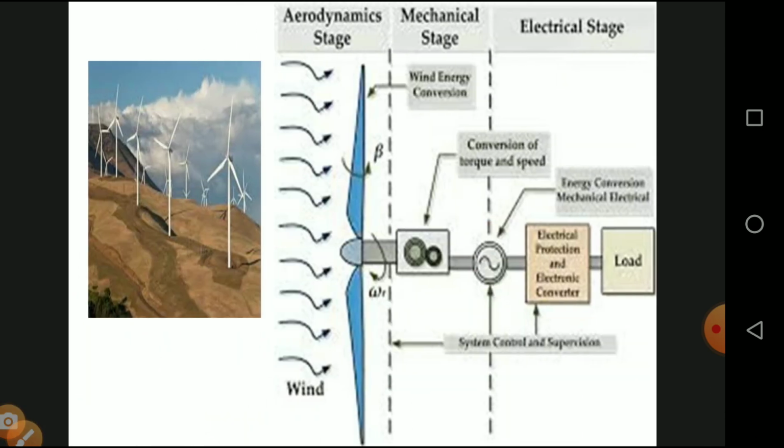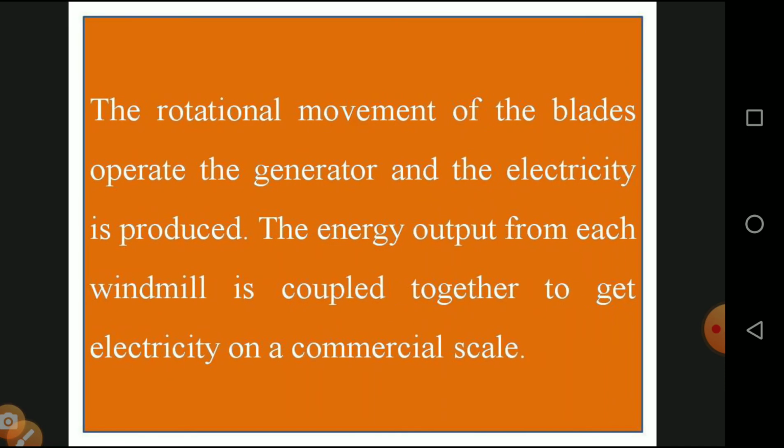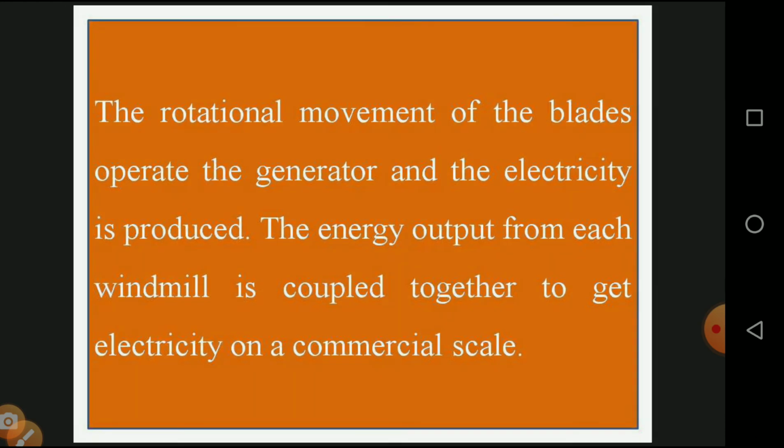This is the diagrammatic representation of a windmill, and the process of windmill conversion is also given in this diagram. The rotational movement of the blades operates the generator and electricity is produced. The energy output from each windmill is combined together to get electricity on a commercial scale, in the form of home, industrial and other personal uses of wind energy.